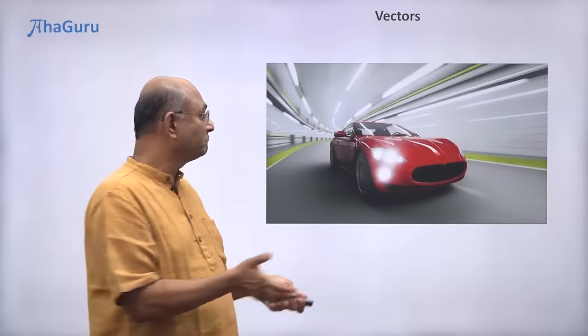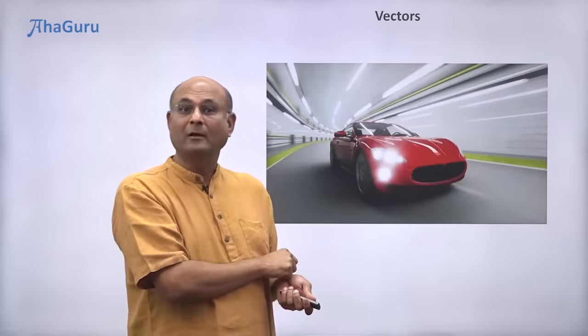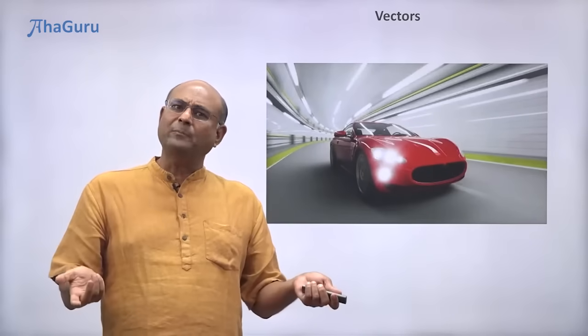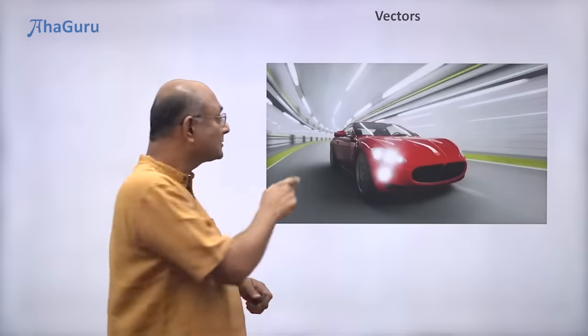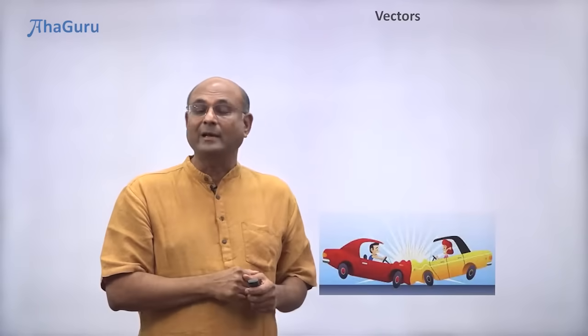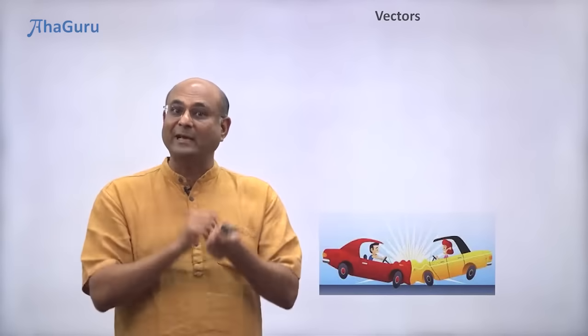It has a speed, very high speed, right? But it is also moving in a particular direction. Is the direction important? Very important. Suppose there are two cars moving very fast towards each other, you can have an accident. If they are moving in the opposite direction, you won't have an accident.